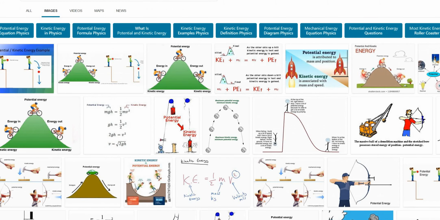I've picked some images which show kinetic energy and potential energy from the internet. So we'll go into it. Mechanical energy and its different forms. The energy possessed by a body due to its state of rest or of motion is called mechanical energy. In general, we have two forms, that is kinetic energy and potential energy. The total mechanical energy of a body is equal to the sum of its kinetic energy and potential energy.